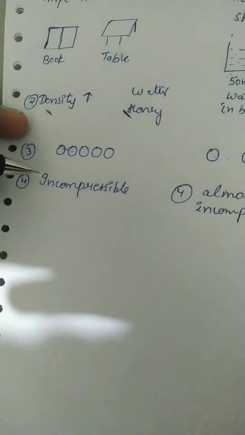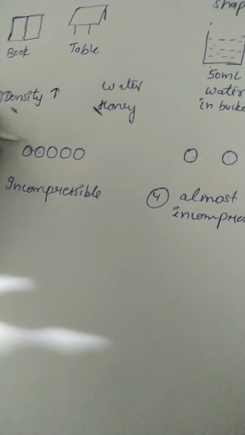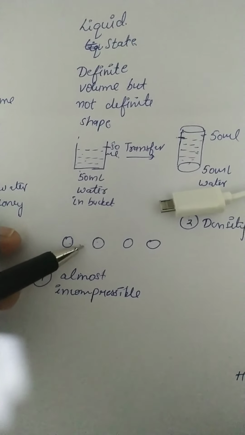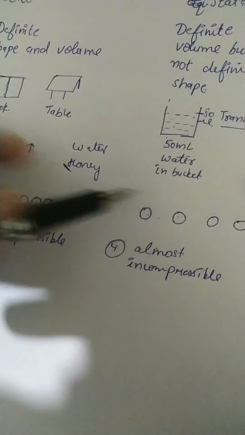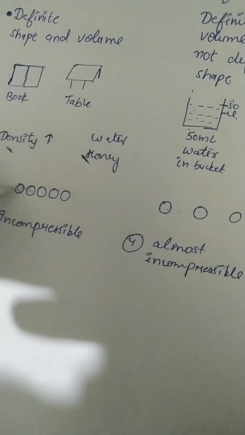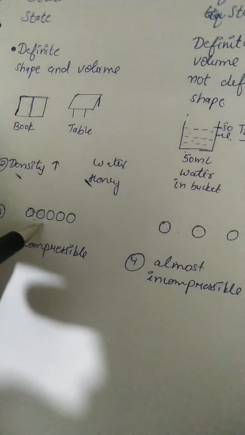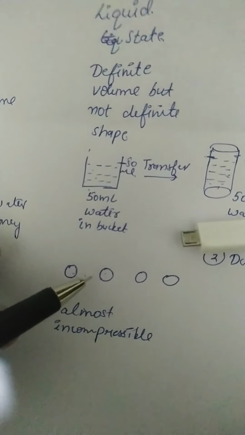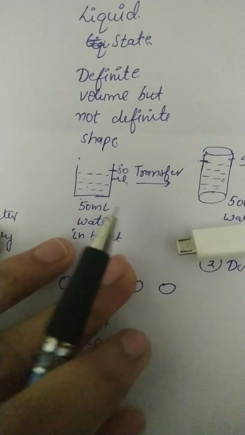The fifth point is solids have the least space between the particles, but the space between the particles of the liquids is more than the solid. From this point we can also consider that the force of attraction between the solid state particles is more than the force of attraction in the liquid state. So from this we have read the five points.